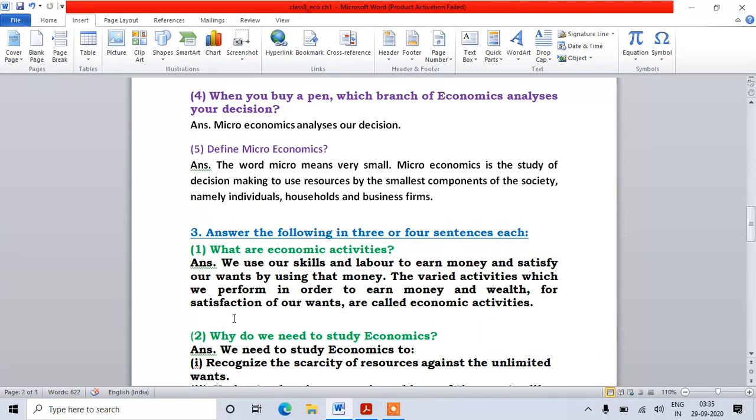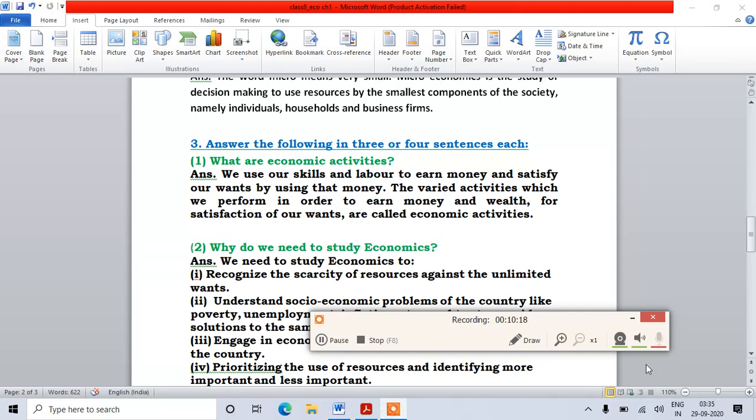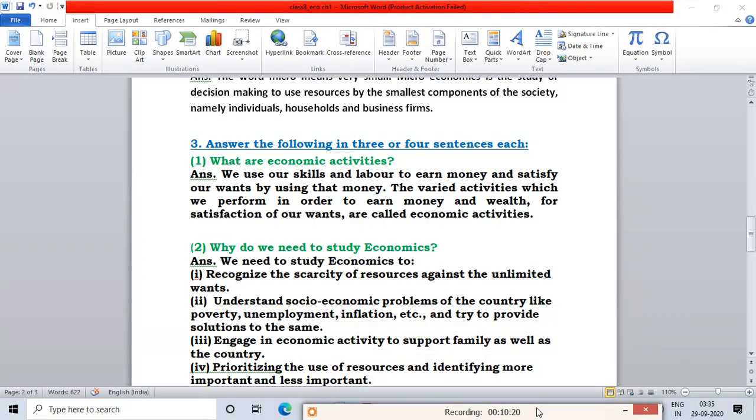Now, we'll read about the answer the following in 3 or 4 sentences. These are the little long answer type questions. The first question is, what are economic activities? We use our skills and labor to earn money and satisfy our wants by using that money.